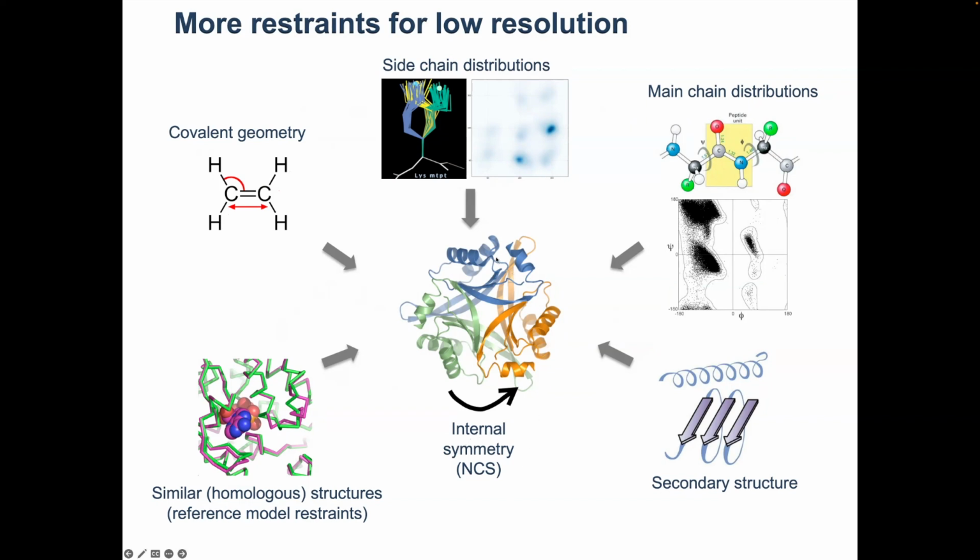If there is a similar high resolution structure in the Protein Data Bank to the structure that you are refining, we can use that information as a reference for our restraints. We use secondary structure information, Ramachandran plot information, side chain distributions as rotamers, and so on. By using all this information, we can bootstrap low resolution refinement and make it meaningful, with a limitation that I will mention.